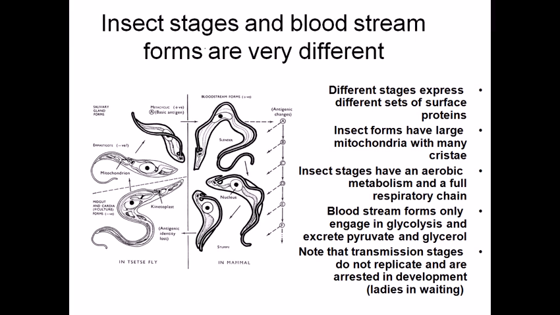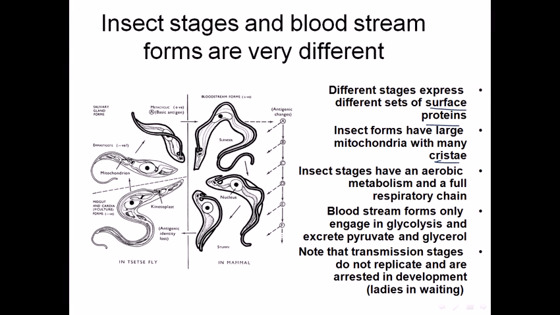Okay. Now, if we look at the insect stage in the bloodstream, what we can see is that the different stages express different sets of surface proteins. Remember, we have already talked about the surface proteins. By varying the surface proteins, they can vary the response of immunity, and that provides them some time for their growth and development. Right now, the insect forms have large mitochondria with many cristae. It's not that much because they require energy, they require it for their movement and all these things. So that's why they require more space inside their mitochondria. That's why they have more cristae. Okay, more cristae, not cysti, cristae.